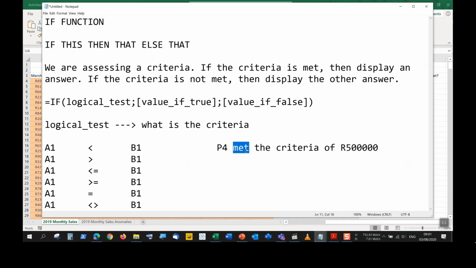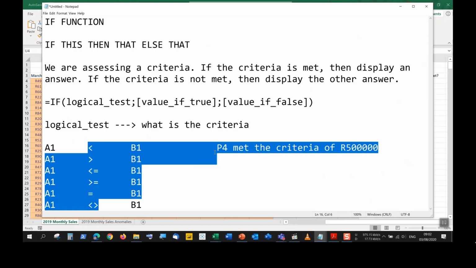When we see a word such as met, what can met possibly mean? Met could mean that we have reached a certain point. We are at that particular point, or we are coming to that particular point. So in the exam, they may confuse you with certain words that are synonyms of met. There are so many words they can use, but examples of other words they can use are things like exceeded. They could use things like greater than or equal to, as simple as that. So you just have to pick out those particular keywords, and that keyword will tell you which symbol you have to use over here.